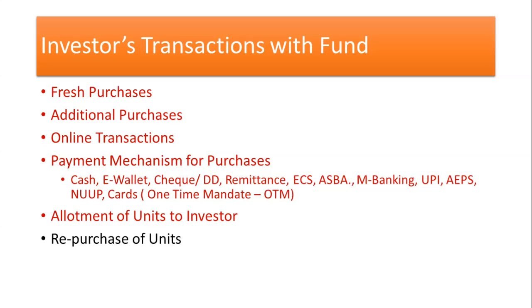Redemption or repurchase is always made based on the current NAV price minus exit load. If any exit load is there, any STT, securities transaction tax, any capital gains tax, whatever is applicable, and now the stamp duty is introduced. Whatever is applicable is applied to the value. The amount will be credited to the account of the particular investor, because every investor maintains a demat account. When the demat account is there, and the bank account is already submitted by you with your mutual fund company, the amount will be credited immediately to the bank account of the particular concern. So here also the redemption can be made by value or by units.